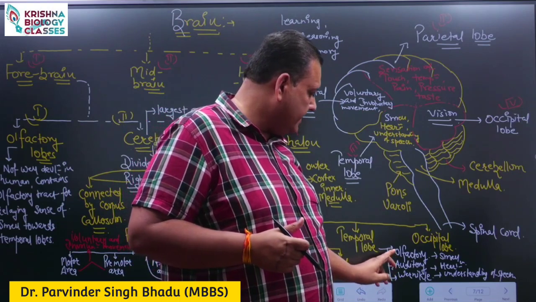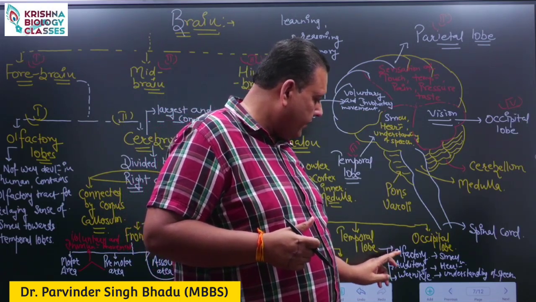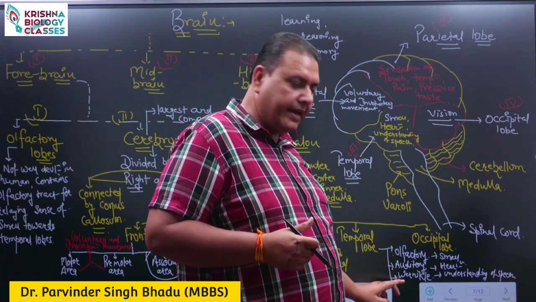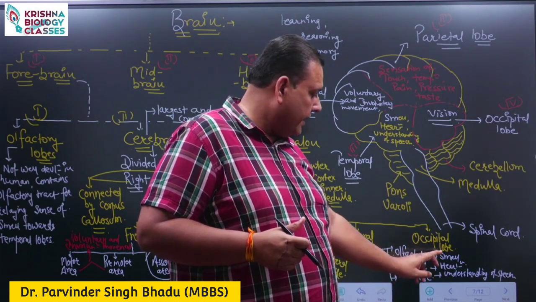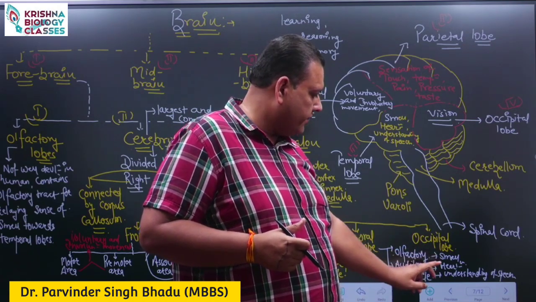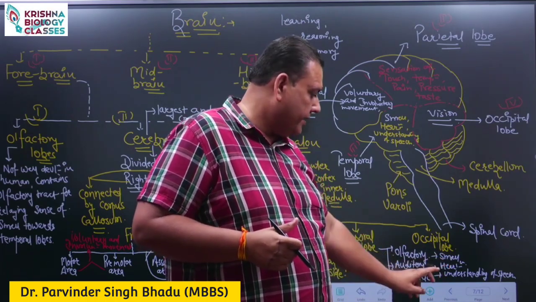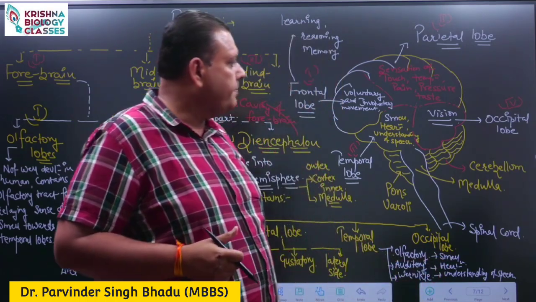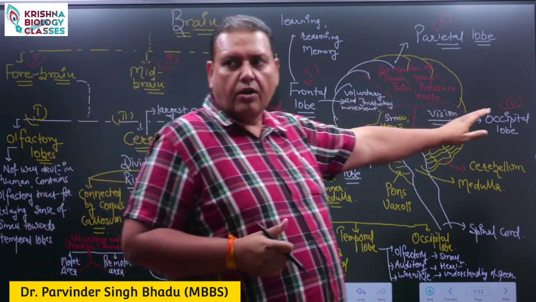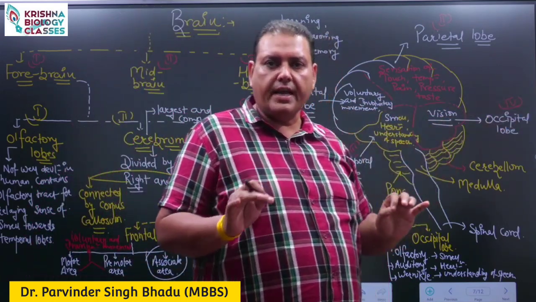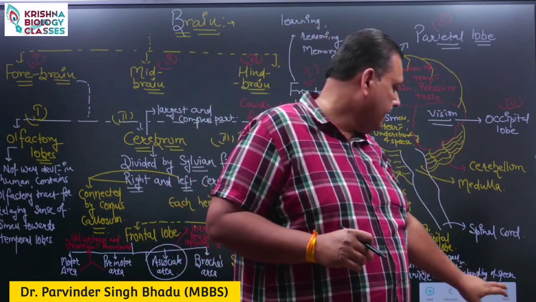Three important regions are olfactory area, auditory area and Wernicke area. Olfactory gives us the sensation of smell. Auditory gives us the sensation of hearing, and Wernicke the understanding of speech. Whereas inside the occipital lobe, no specific area is present. It helps us in the vision.